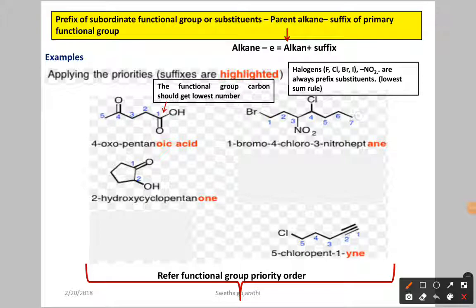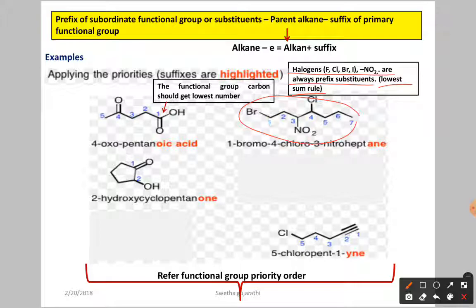So now let us see the example here. Already in this case we discussed halogens like fluoro, chloro, bromo, and NO2, nitro, which we always take as a prefix or substituent. So there we always have the prefix; we don't have a suffix in these cases. Now, how do you give the name? You have to go for the lowest sum rule. Simply, you have to give the numbering in such a way that the sum of the substituent numbers should be less.